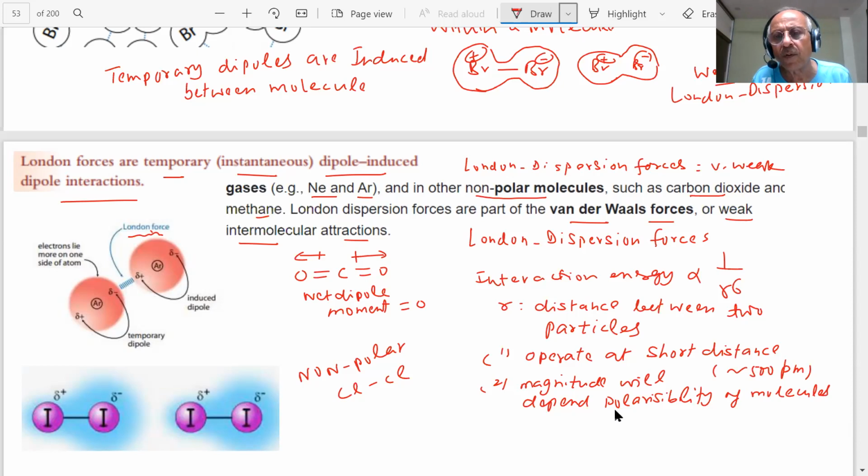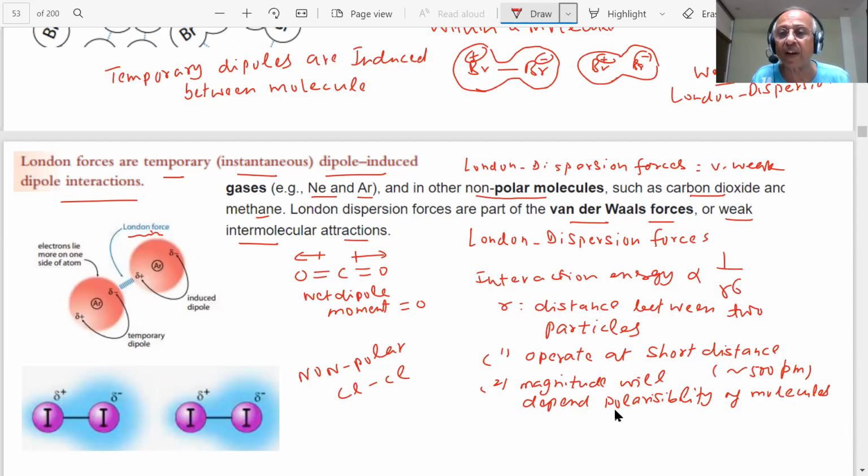Is it true? Why? What type of forces are there? They are non-polar molecules, so they all have weak London dispersion forces. But with the increase in atomic mass, the London dispersion force increases and the polarizability increases.